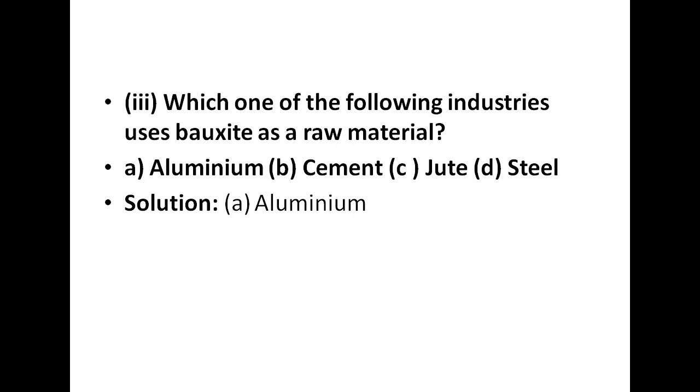So it is not cement, it is not jute, and steel also doesn't use bauxite. Aluminium is the one where, when they need to melt it and make it into other products, they use bauxite as a raw material. So the correct option here is aluminium. Please mark that in your book.